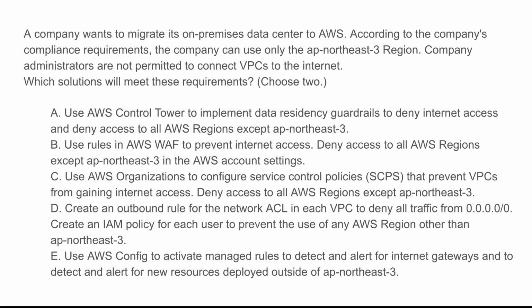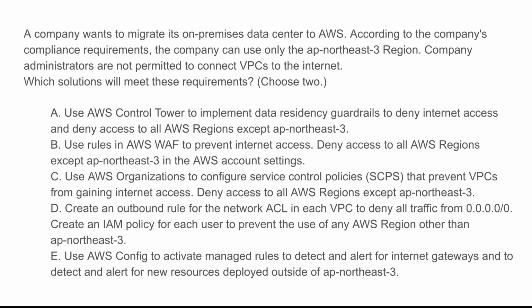Option A uses AWS Control Tower with data residency guardrails. Now, this allows enforcement of region restrictions at an organizational level, and it denies internet access and blocks access to other AWS regions. So this is a correct answer. Option C, AWS Organizations and Service Control Policies, SCPs. Now, SCPs restrict VPC internet access and enforce single region usage. It is more flexible than Control Tower for larger organizations. A very great answer overall.